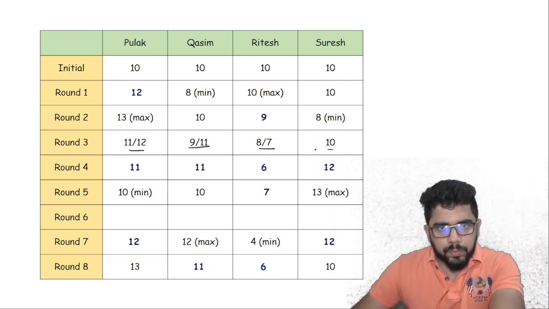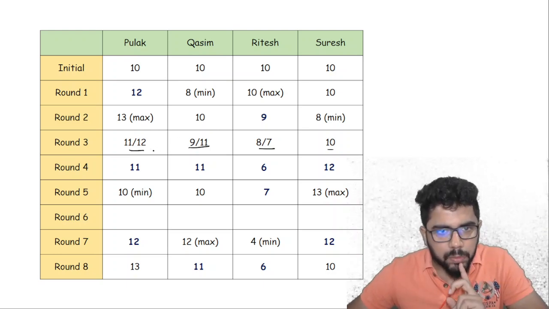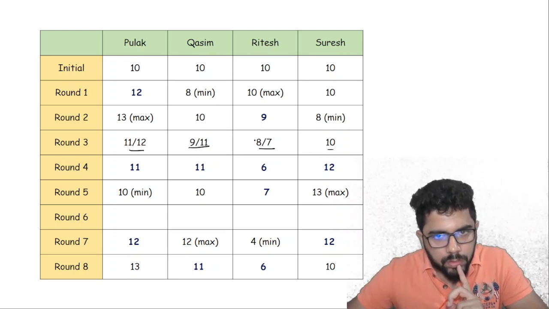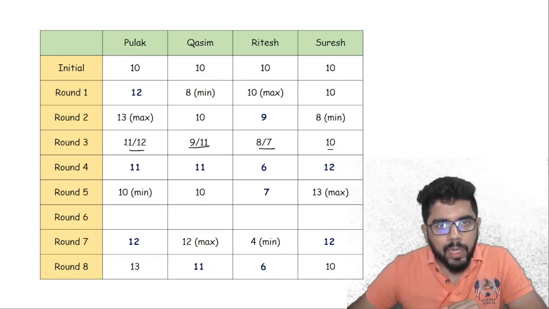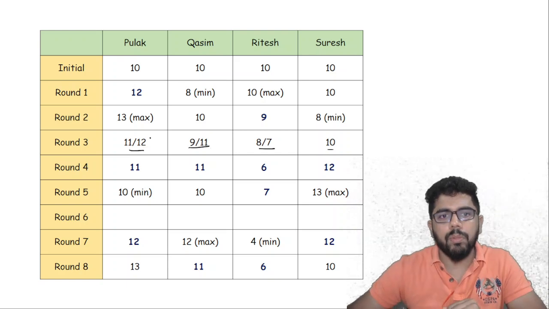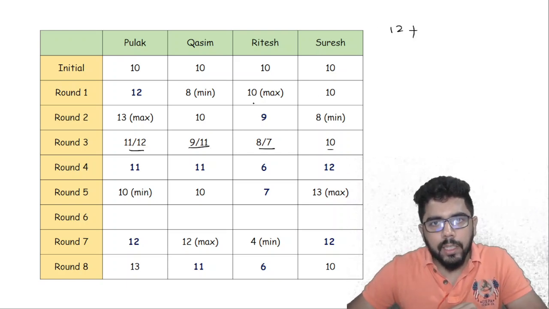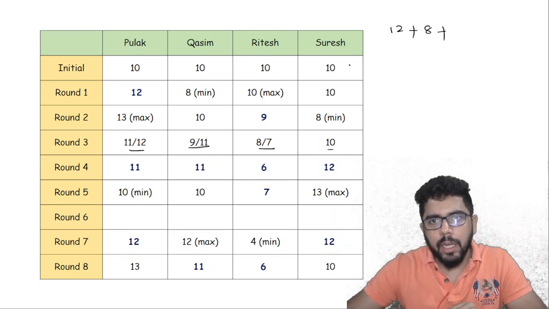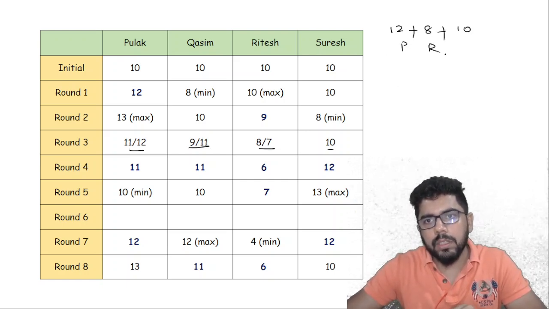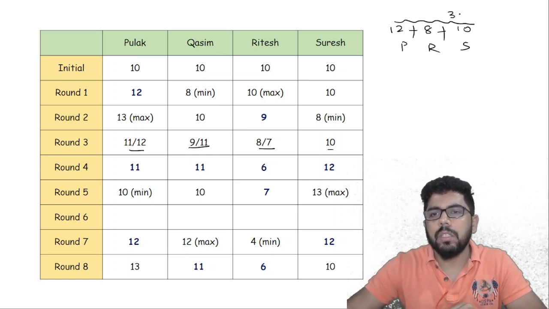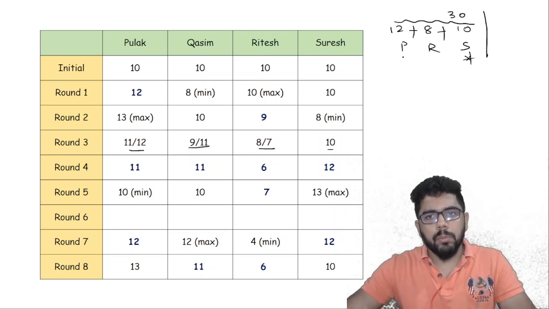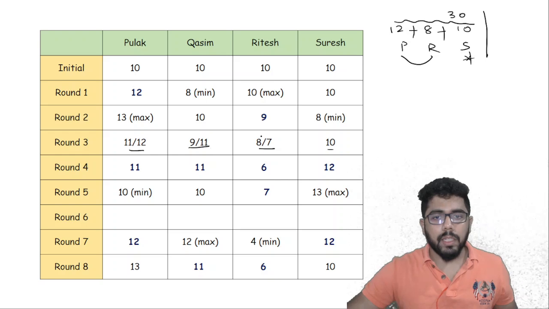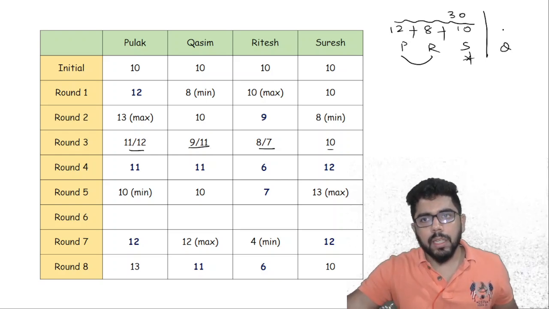Now here, if you look at the best possible scores, suppose I take the highest score of Pulak, that is 12, and then the highest score of Ritesh, that is 8, and then Suresh is 10. So this is Pulak, Ritesh and Suresh. How much does this add up to? This is 30. I have taken all the possible highest. Suresh is fixed, we cannot change this. For Pulak and Ritesh, I'm taking the highest possible scores, 12 and 8. So in that case, Kasim has to be 10.